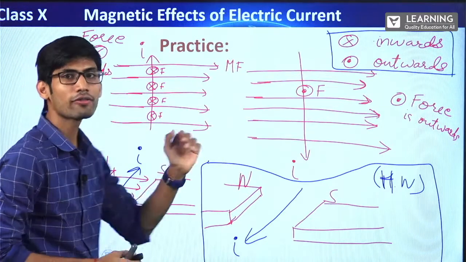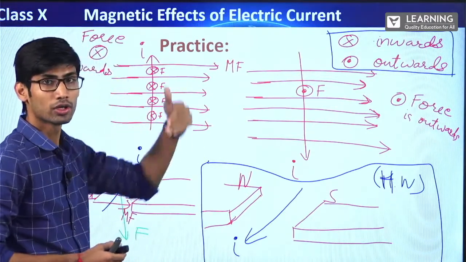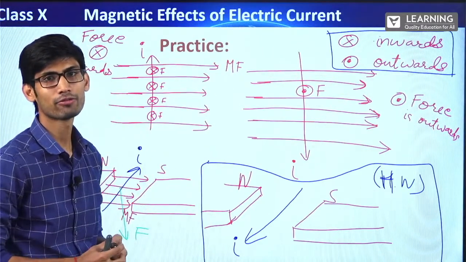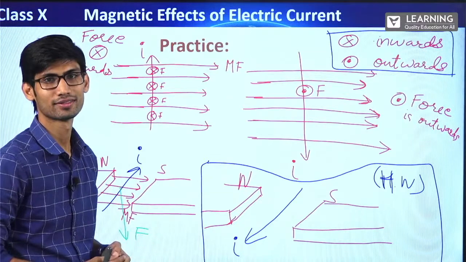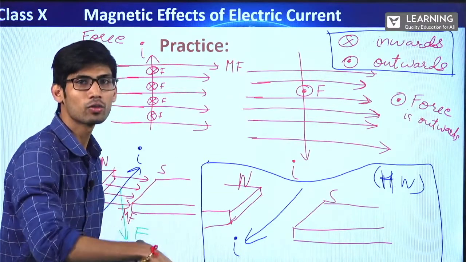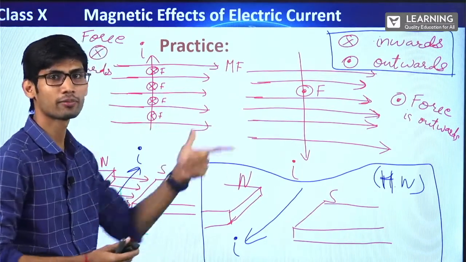So now if I give you a question, in spite of telling that there is a current, if I tell you the negative charge is going downwards, tell me the direction of force. Can you do that? If the negative is going downwards, take the direction of current in the opposite direction and put this Fleming's left